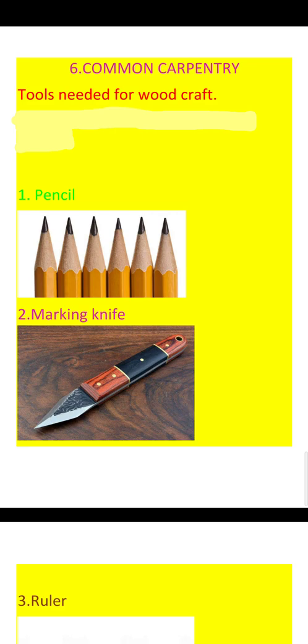Children, now let us see the tools one by one. First one is pencil. This is the known tool for you, isn't it? The carpenters use the pencil to mark on the wood for designing, and according to the design they will cut it. Next one is marking knife. A marking knife is a woodworking tool.